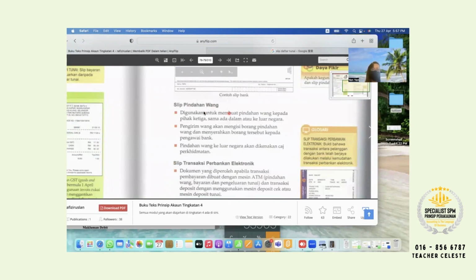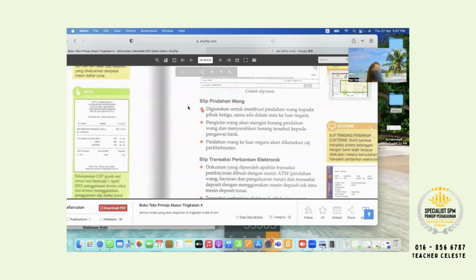Slip pindahan wang. But nowadays it's also not seldom used. Like teacher previously, we only had the check, we didn't have online transfer. And some did not accept your check because of a dishonored check, which means the check is returned. So they prefer slip pindahan wang, which means you have to go to the bank to do this processing.